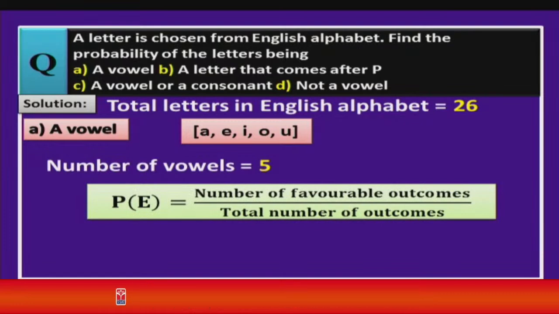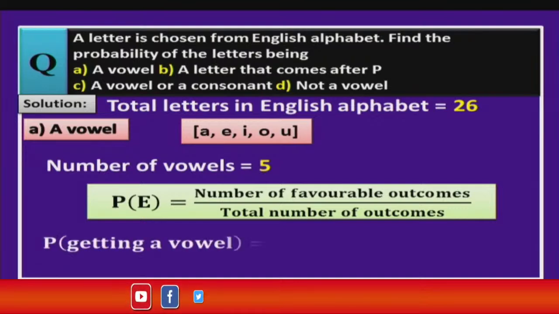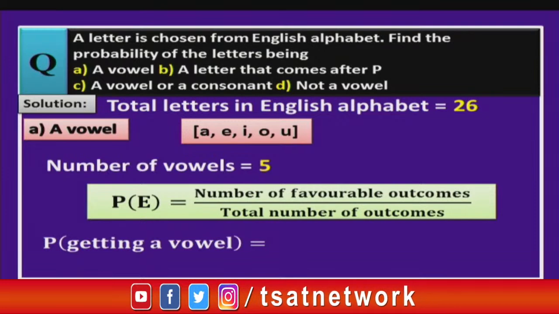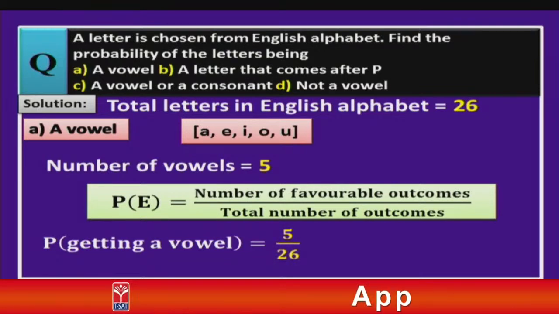So, probability of getting an event E is equal to number of favorable outcomes divided by the total number of outcomes. So, here what is the probability of getting a vowel, children? Yes, the probability of getting a vowel is equal to favorable outcomes 5 by total outcomes 26. So, we get 5 by 26. So, understood children? This is how we find the probability of getting a vowel.